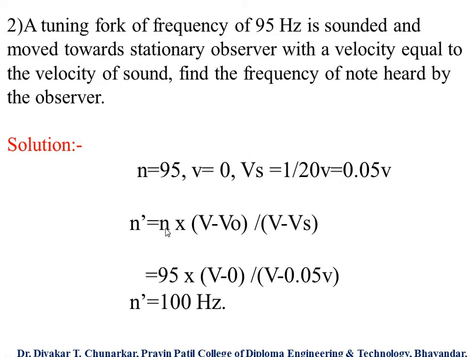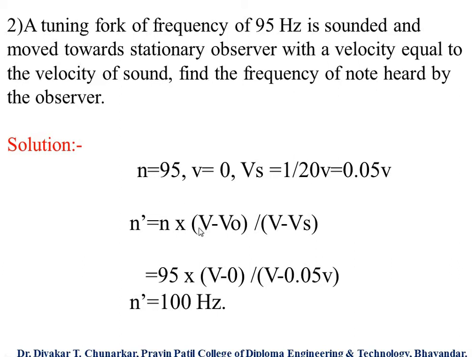Here n dash equals n into v minus v0 upon v minus vs. So we get 95 into v minus 0 upon v minus 0.05v, and n dash equals 100 hertz.